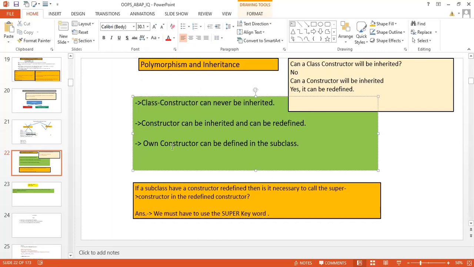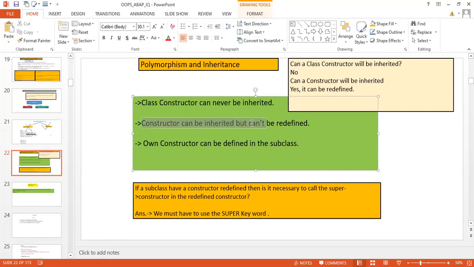So can the instance constructor be inherited or not? That's why I have written it correctly here. I'm telling you the context in which I have written it. Yes, this is right: constructor can be inherited but can't be redefined. Here is the context.